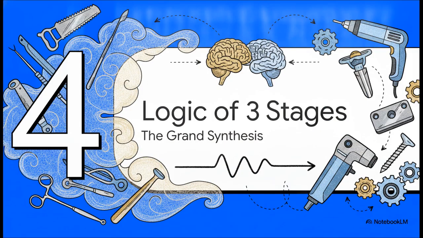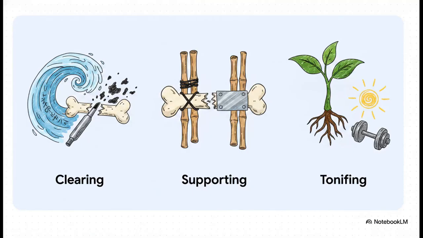Finally, Section 4, the underlying logic of the three stages, the grand synthesis. So when we place the ancient three methods of surgery right next to the modern three stages of bone injury, an identical philosophy just stares right back at us. Ancient texts spoke of clearing the bad, supporting the structure, and tonifying the body. Fast forward to today, and orthopedics uses the exact same rhythm.